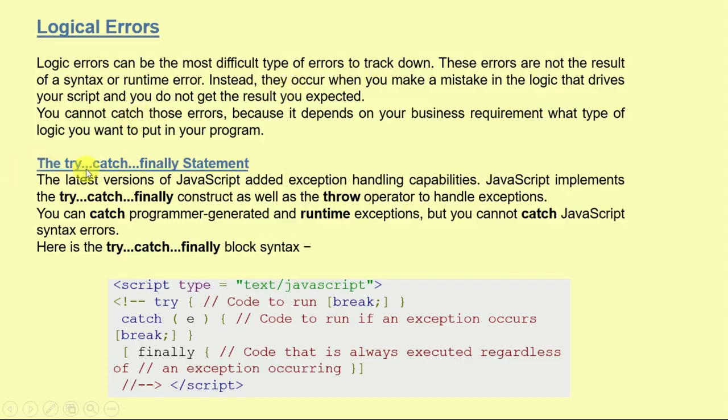Then we have the try catch finally statement. The latest version of JavaScript added exception handling capabilities, so we can handle errors and exceptions. JavaScript implements the try catch finally construct as well as the throw operator to handle exceptions. So you can catch programmer-generated and runtime exceptions here. As we can see, here is a try block. Inside the code there is a break and catch exception. If any exception occurs, it can be caught, and we can use finally as well here.